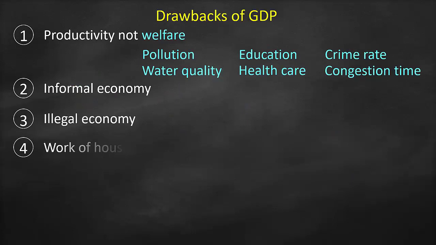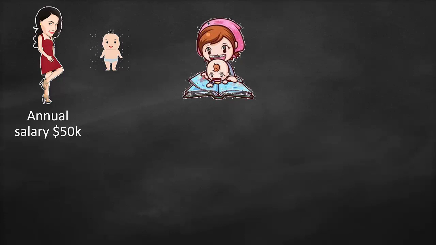Another drawback of GDP is the work of a house spouse. Let me give you an example. Let's assume that we have a young lady. This young lady got married and she works, and her annual salary after tax is 50,000. After marriage, she got a baby, but she would like to keep her job. So she decided that she will hire a registered babysitter, and she will pay her every year $35,000 in order to take care of the baby.